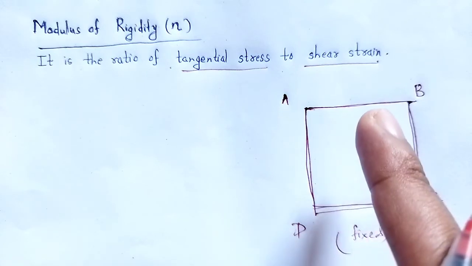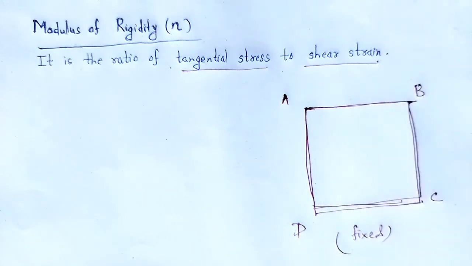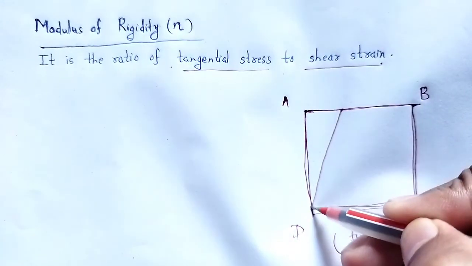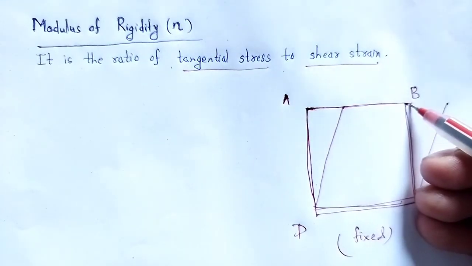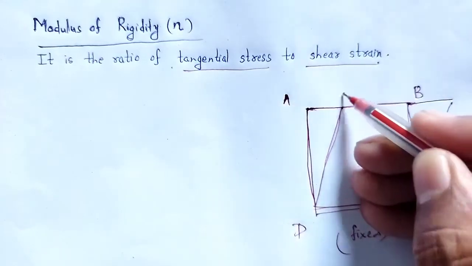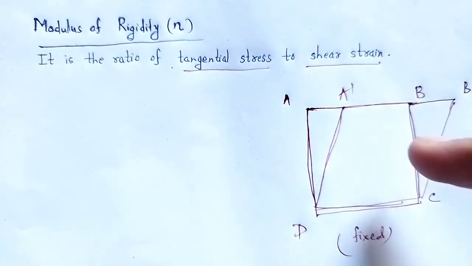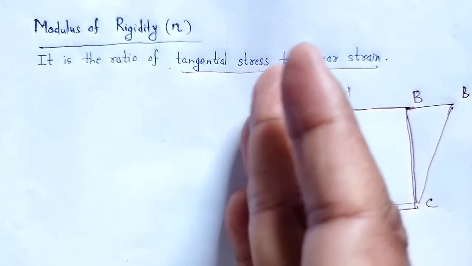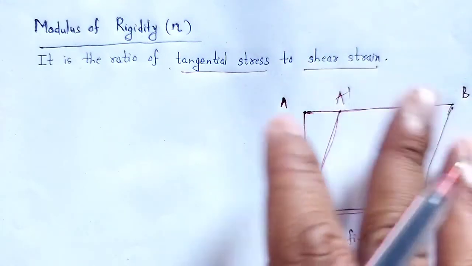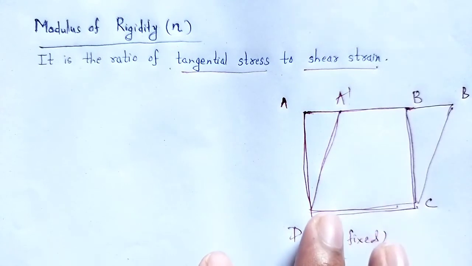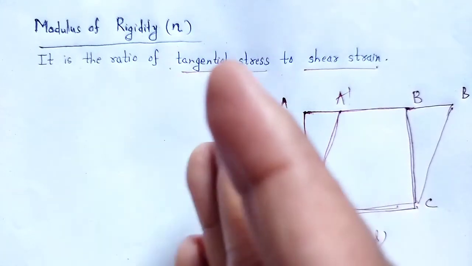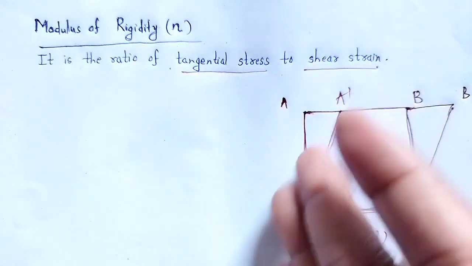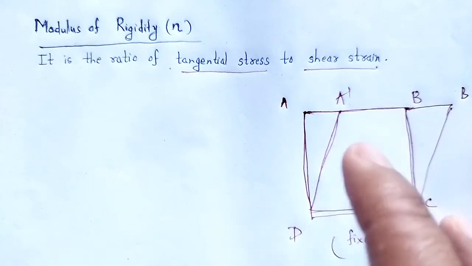If F is the tangential force applied to the upper face, then the face experiences a shear and assumes the shape A dash B dash C D. When we apply a tangential force to the upper face of the cube, whereas the lower face is fixed, this tangential force F creates a shear. Shear means the change in angle relative to the original angle.